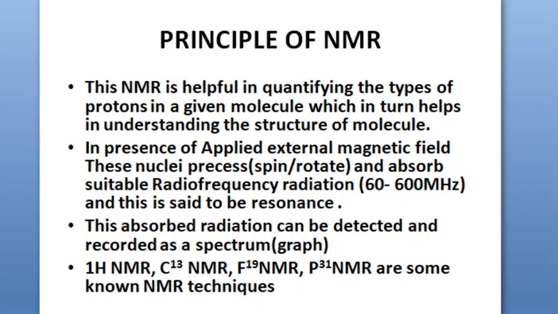These magnetically active nuclei can have nuclear magnetic resonance, and the graph obtained for them is referred to as the nuclear magnetic resonance spectrum, NMR spectrum. So you can have H1 NMR spectrum, C13 NMR spectrum, F19 NMR spectrum, P31 NMR spectrum, which are some known NMR techniques.